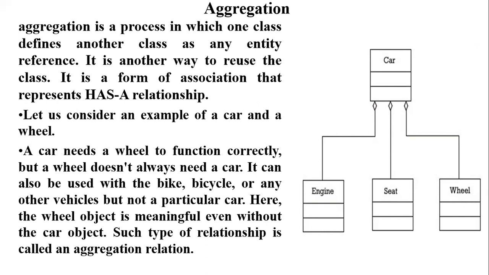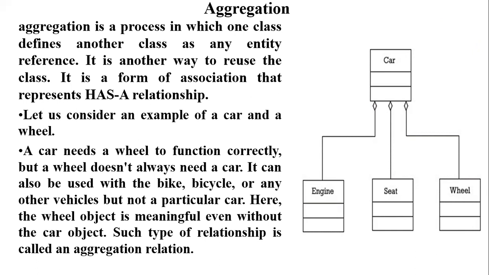But you can't say engine has car, engine has seat, seat has car, or wheel has car. This is a unidirectional has-a relationship, and it is shown with the help of a hollow diamond. You can see below the car a hollow diamond. It means the car has engine relationship exists.